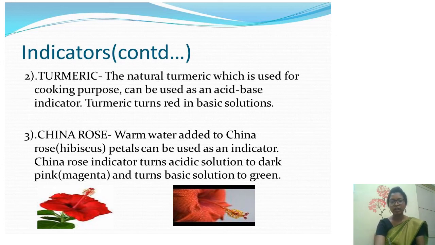And next is China rose. How do we prepare China rose indicator? We take warm water and add some petals of China rose, that is hibiscus petals, and then that water can be used as an indicator. China rose indicator turns acidic solution to dark pink, that is magenta color, and it turns basic solution to green. We will be showing you a table of how the substances change into different colors.